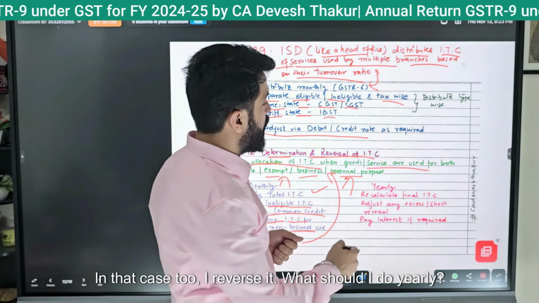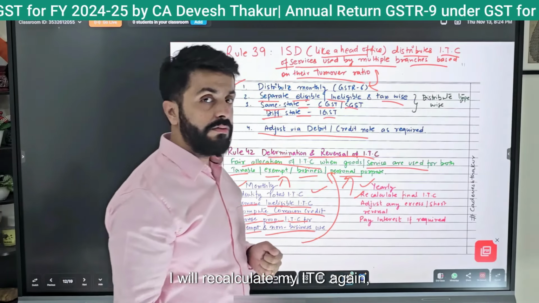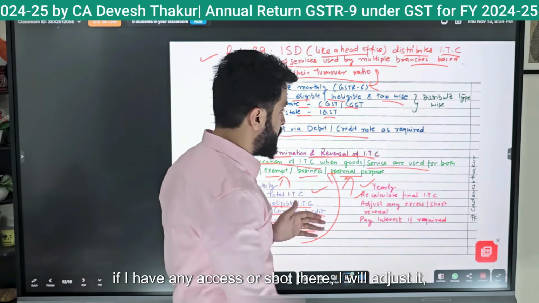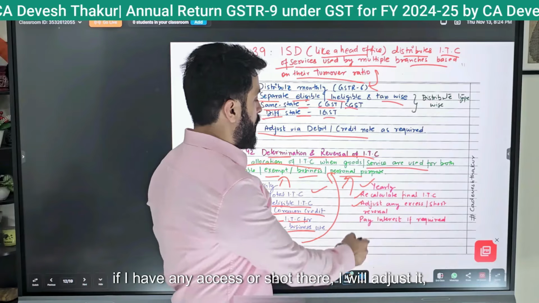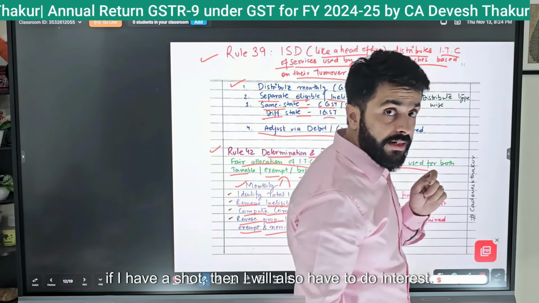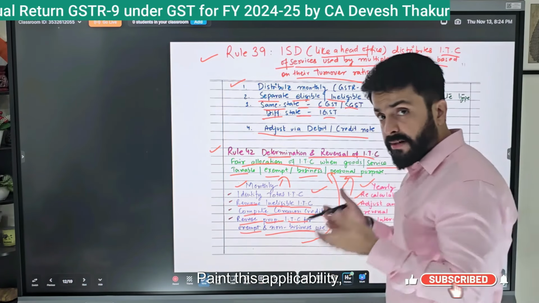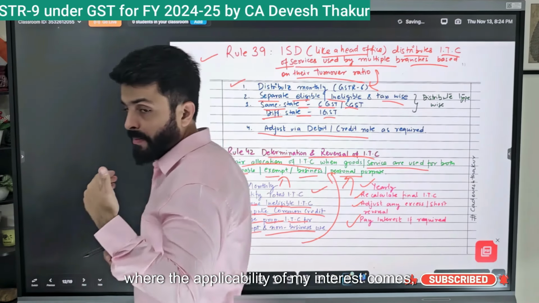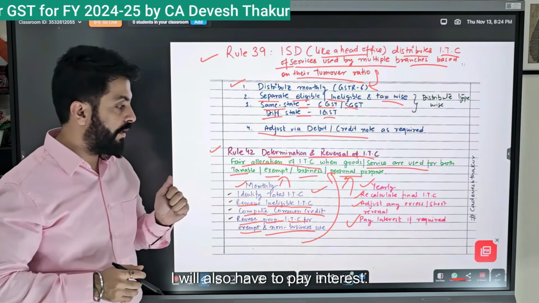What should I do yearly? I will recalculate my ITC again. If I have any excess or short amount there, I will adjust it. If there is a shortfall, then I will also have to pay interest, wherever interest is applicable.